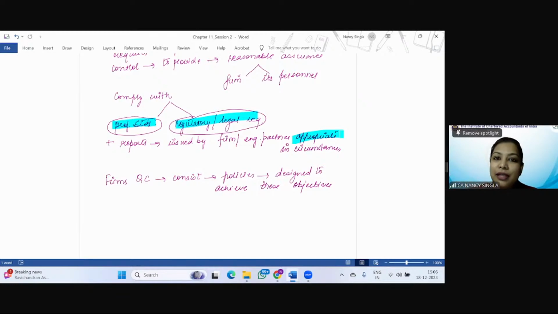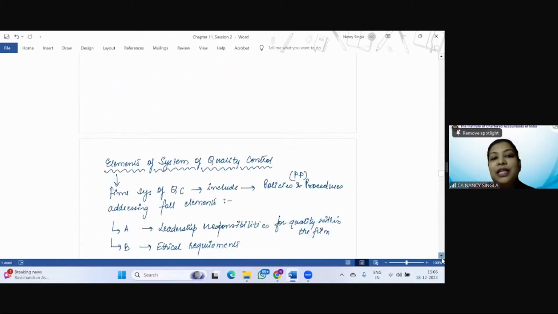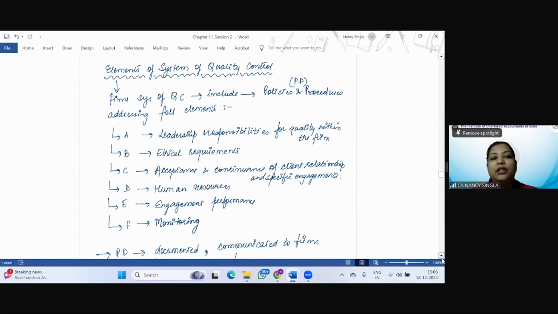SQC1 deals with the policies and procedures aimed at achieving these objectives. What are the two objectives? Obtaining a reasonable assurance that the firm and its personnel comply with professional standards and regulatory and legal requirements, and that the reports issued by the firm or engagement partner are appropriate in the circumstances. Clear, right?